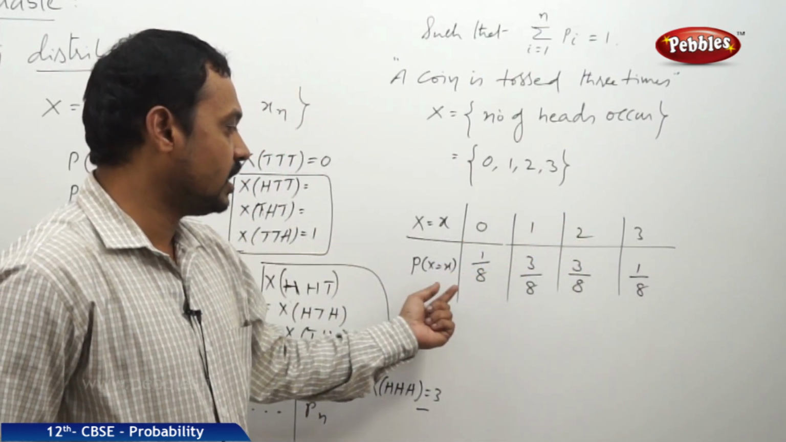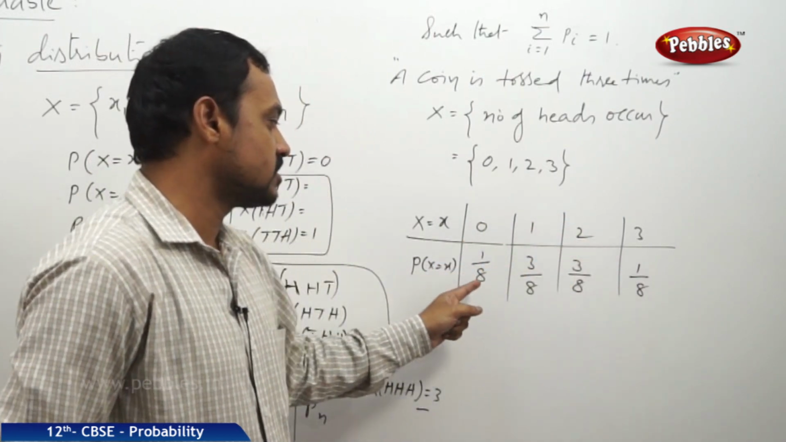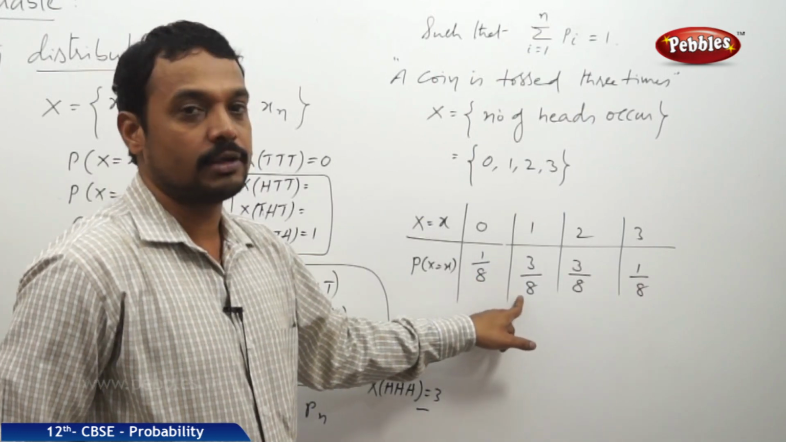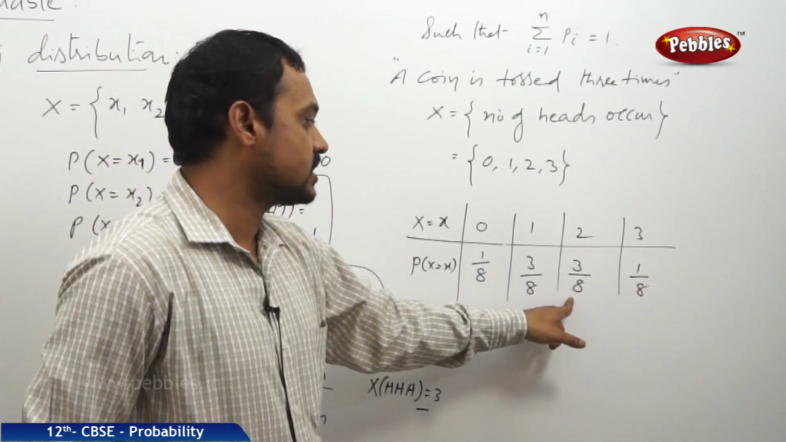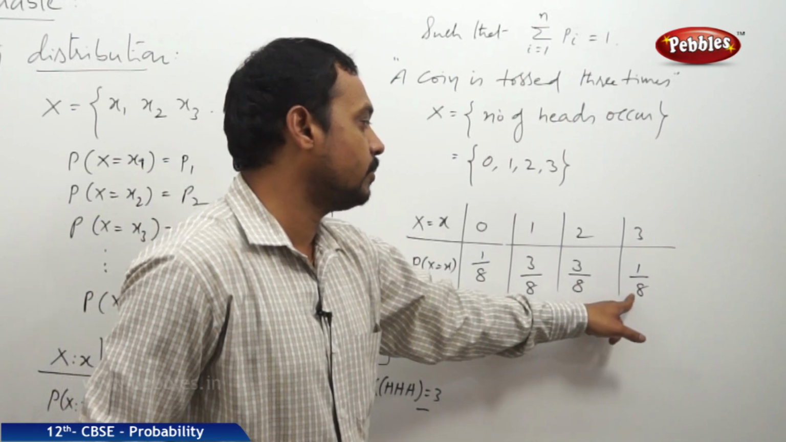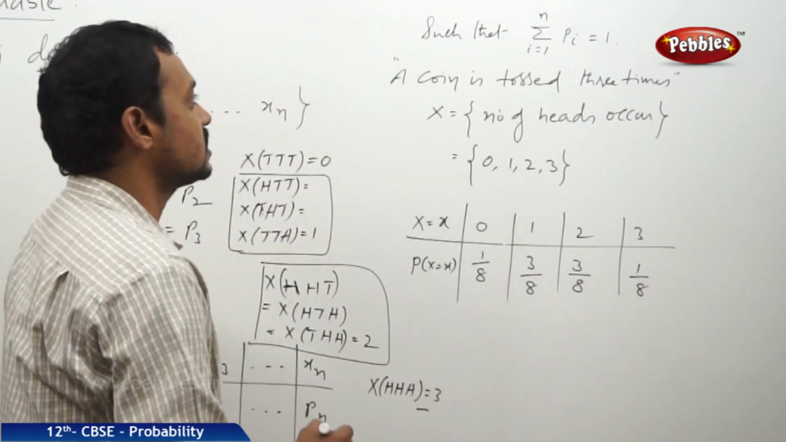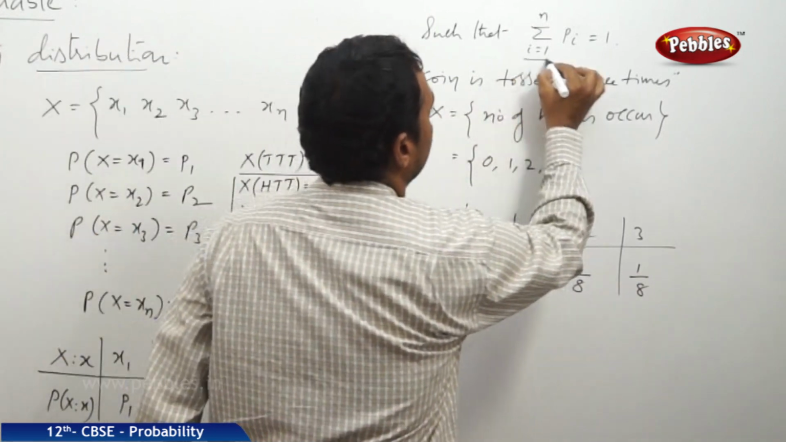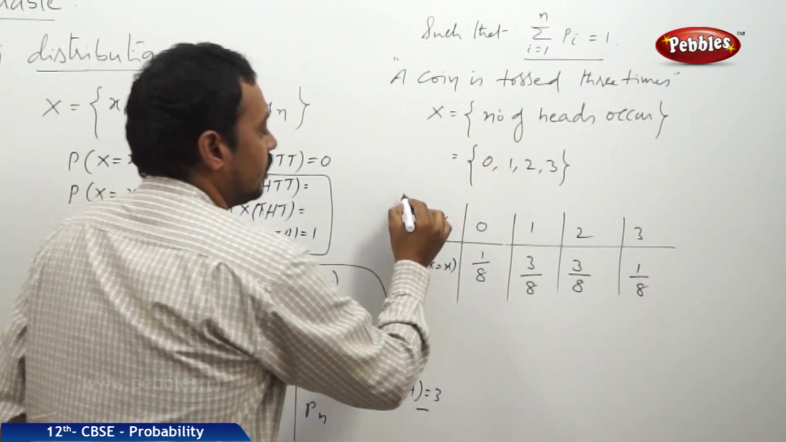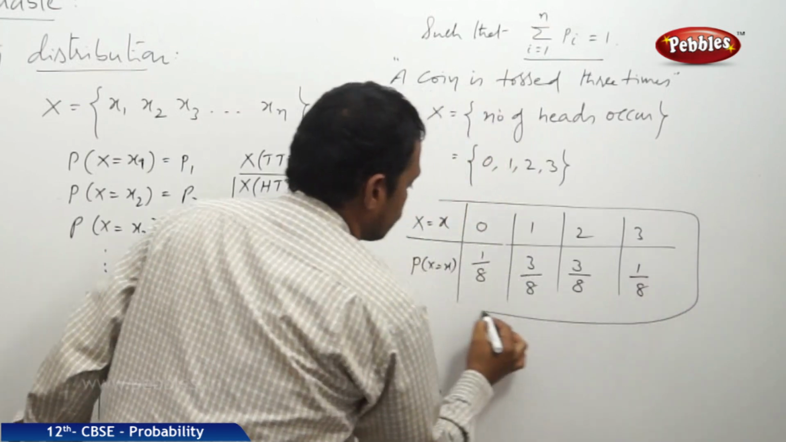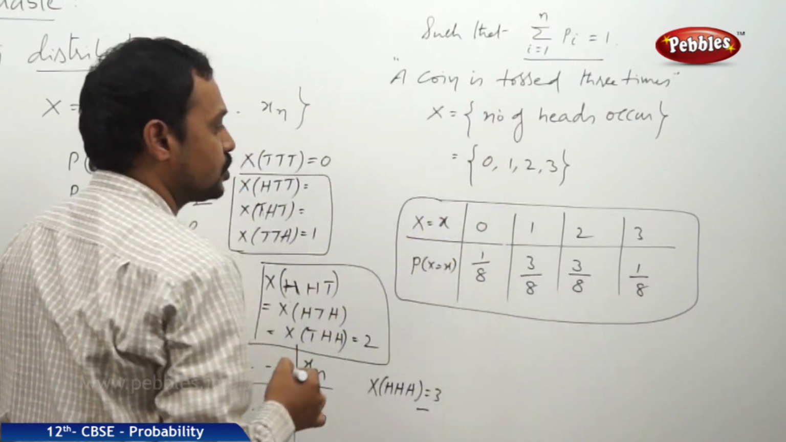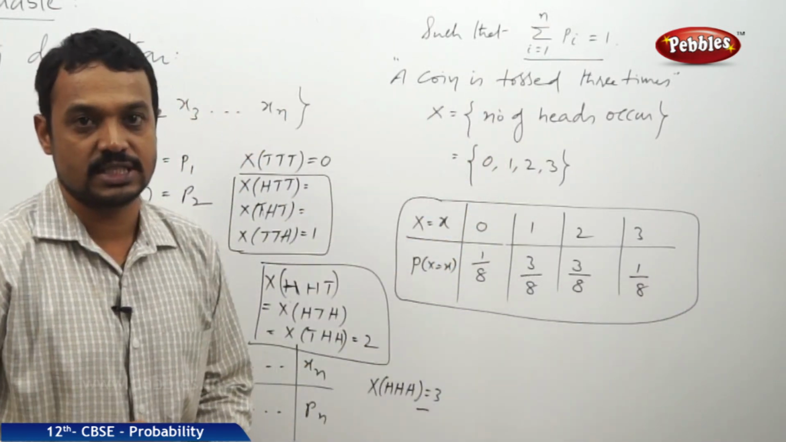Now you can check the sum of all these probabilities. 1 by 8 plus 3 by 8 is 4 by 8, 4 by 8 plus 3 by 8 is 7 by 8, 7 by 8 plus 1 by 8 is 8 by 8, which is equal to 1. Hence, the sum of all probabilities is equal to 1. So this system of values is known as the probability distribution of the random variable X.